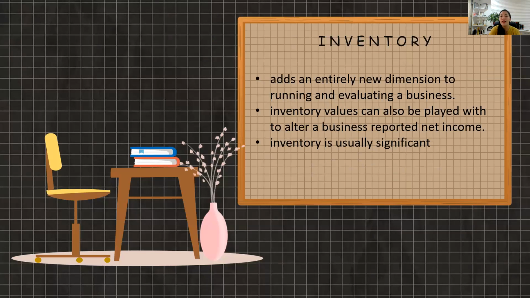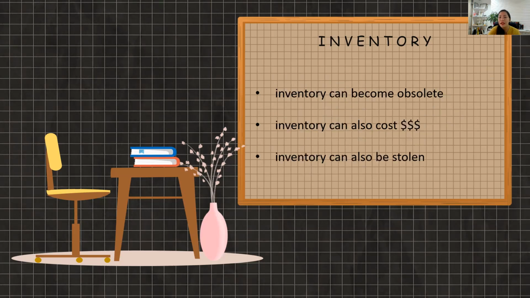Inventory. Inventory adds an entirely new dimension to running and evaluating a business. Inventory values can be played with to alter a business's reported net income. Inventory is usually significant because inventory relates to your profit and loss statements. The more items you sell, the higher your income. Okay, inventory can become obsolete. Inventory can cost a lot. Inventory can be stolen, right?